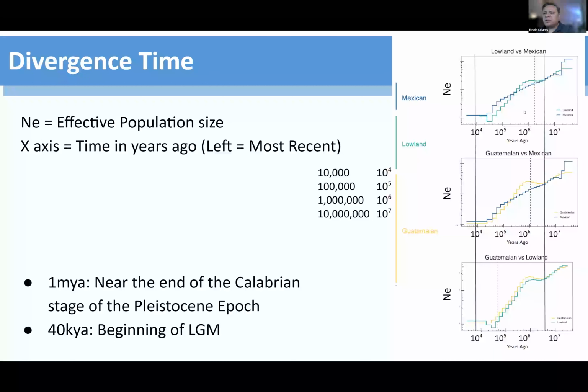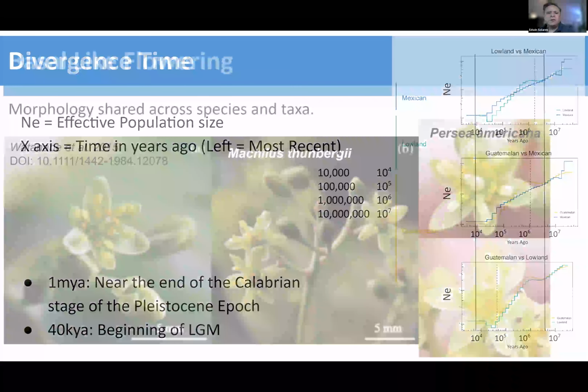Here we can see the populations tracking, basically meaning that gene flow was active between the two populations, but then breaking down and having to convert divergence between the populations there.